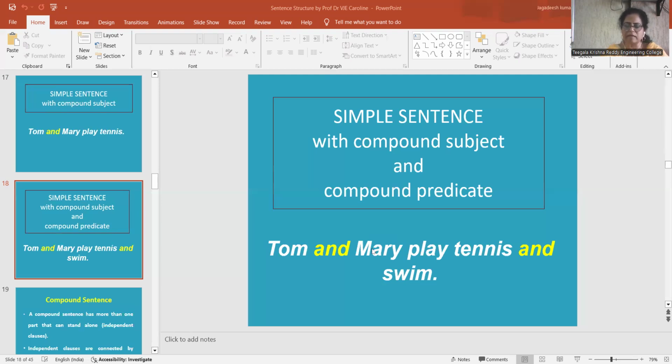Tom and Mary. So Tom is one individual, Mary is another person. So two persons, so two subjects, that is called a compound subject. Play tennis and swim. So here the compound predicate is connected with the conjunction and. So this is a simple sentence with a compound subject and compound predicate. Tom and Mary play tennis and swim.